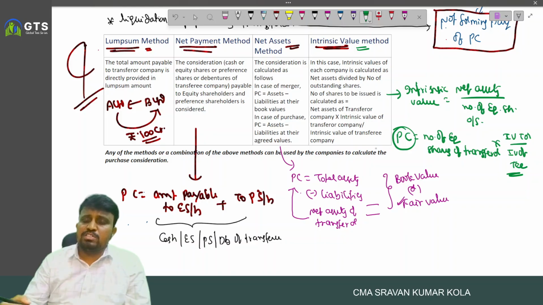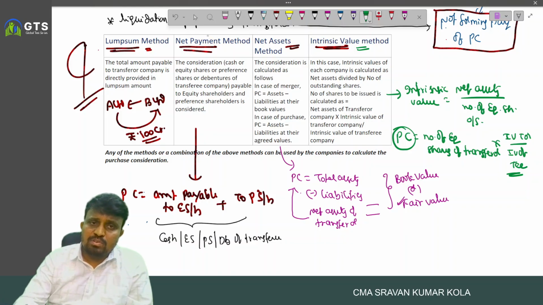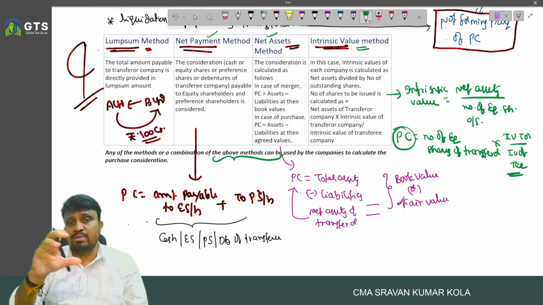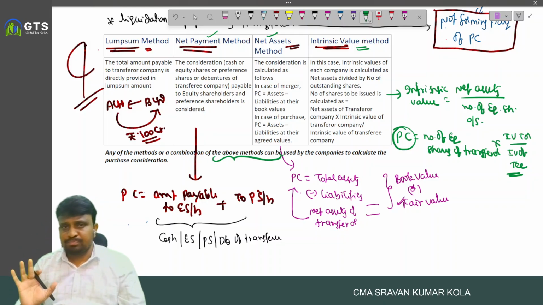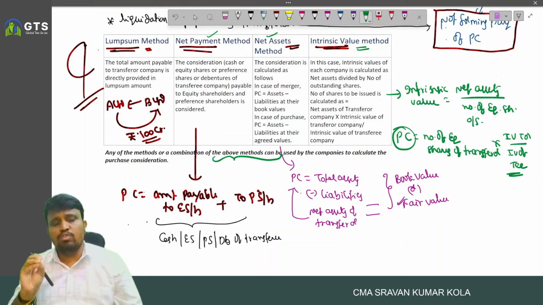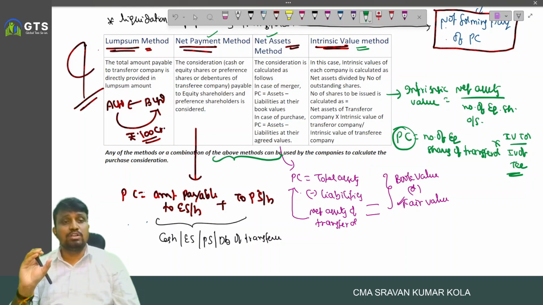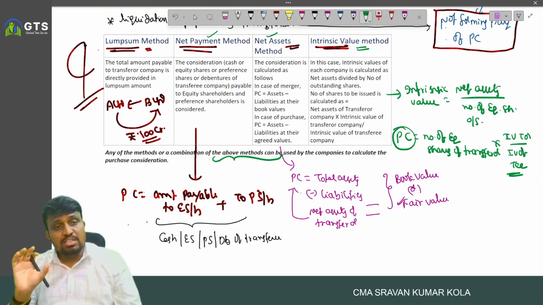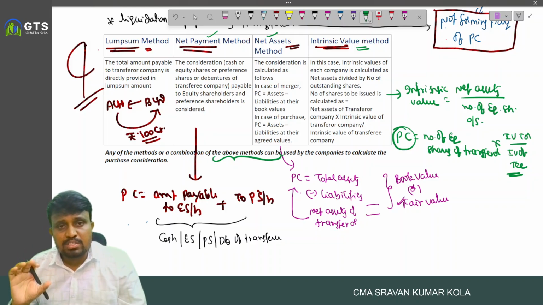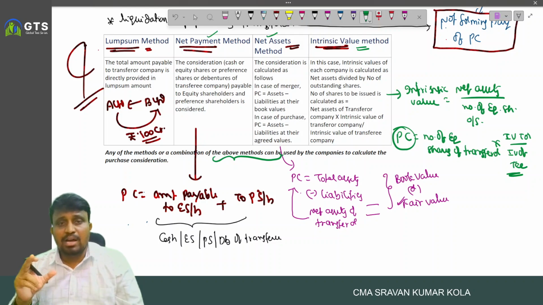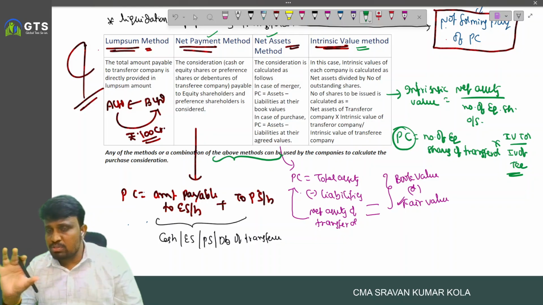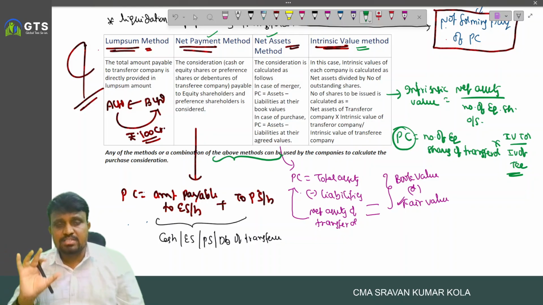So normally in the majority of cases we have problems from the net payments method and net assets method, and sometimes you may have problems in combination of net payments and net assets method. So these are the four methods we have relating to the calculation of purchase consideration: lump sum method, net payments method, net assets method, intrinsic value method. I hope you guys understood the concept of purchase consideration.